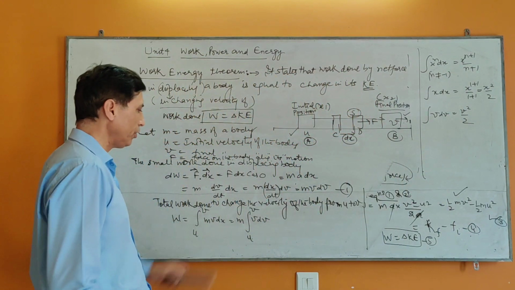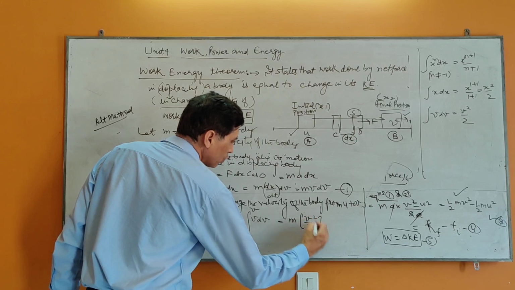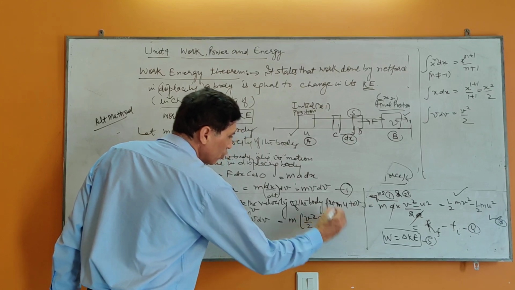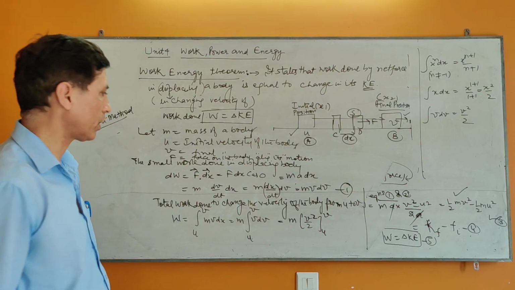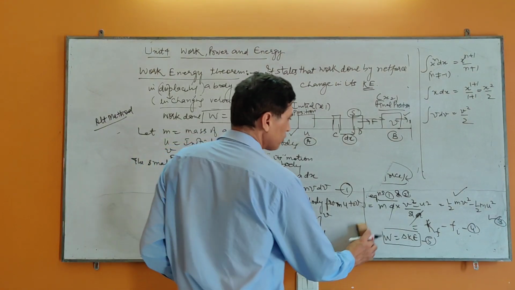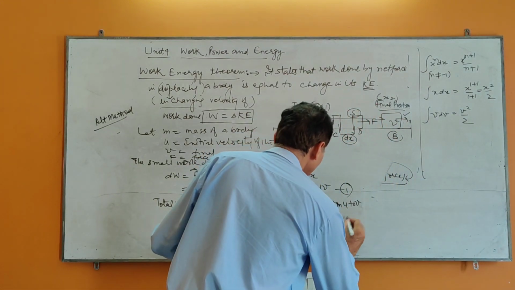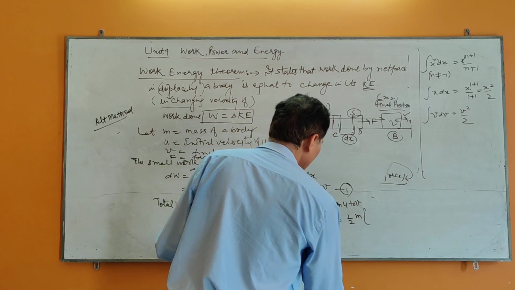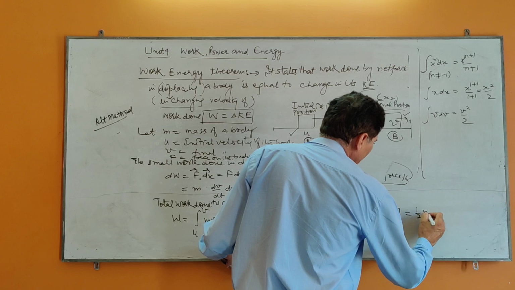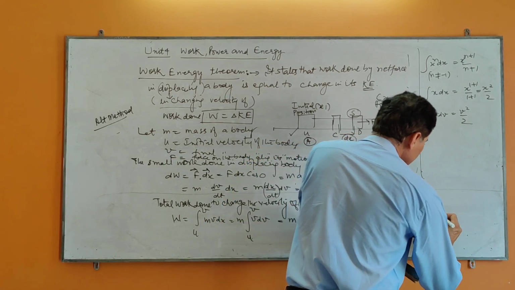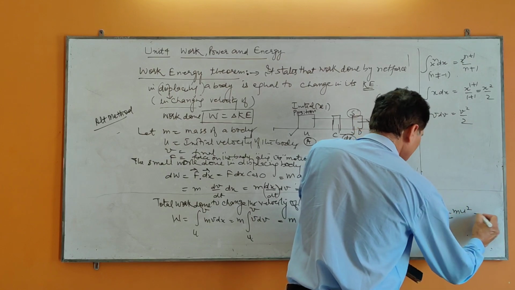So integration of v dv, earlier also we have used it, that is v square divided by 2, and limit u to v. How to expand the limit? Upper limit minus lower limit. So substitute its value in terms of its limit. If you are going to solve it further, that is 1 by 2 can be taken outside. First replace v by v, v square minus u square, or it will be half mv square minus half mu square, and this is equation number second.